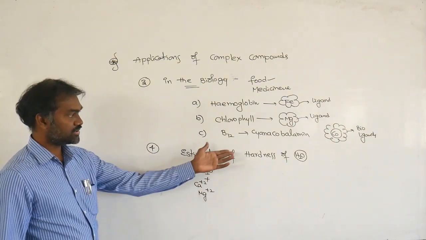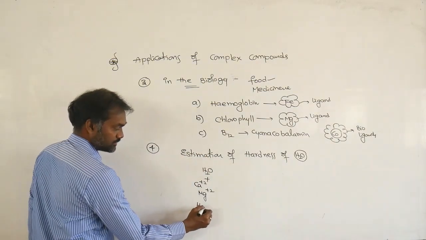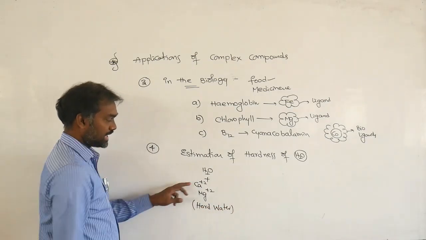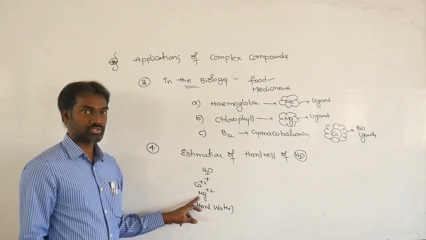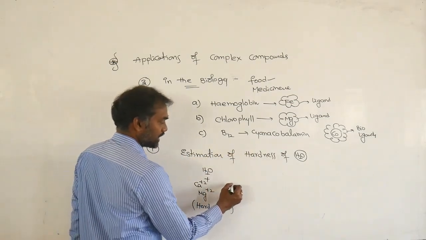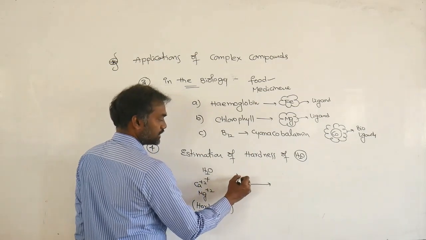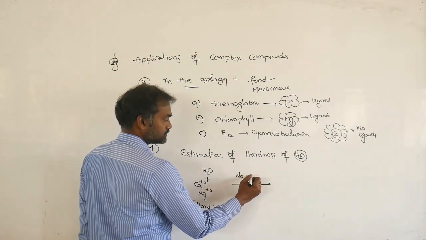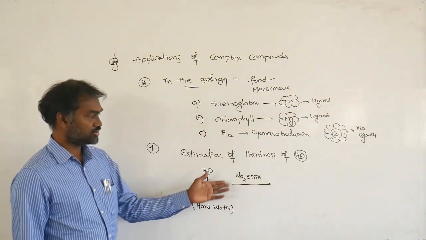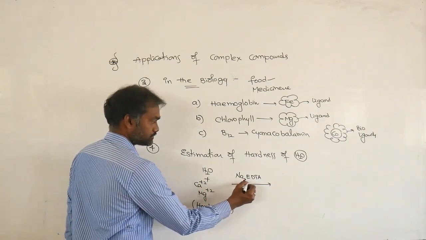That is what you call hard water. How much calcium +2 and how much magnesium +2 is there, that only you call estimation of hardness. That's why it is treated with sodium EDTA.